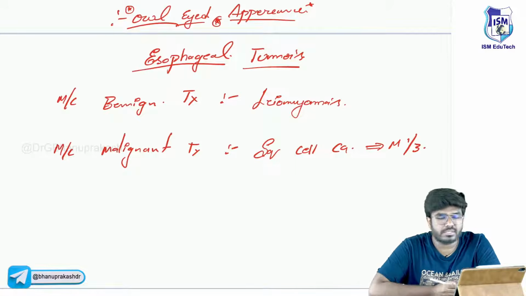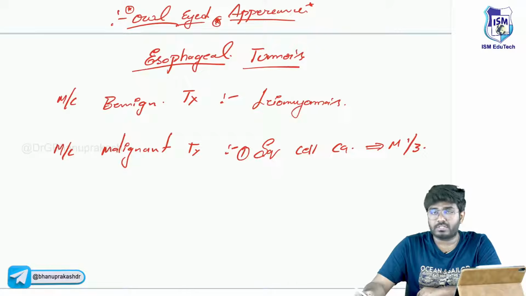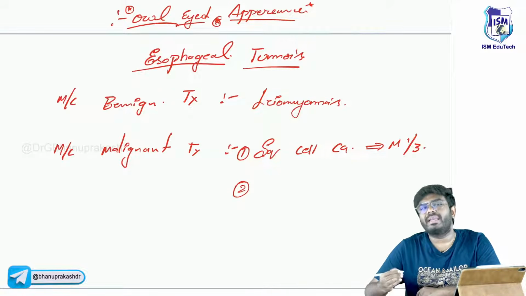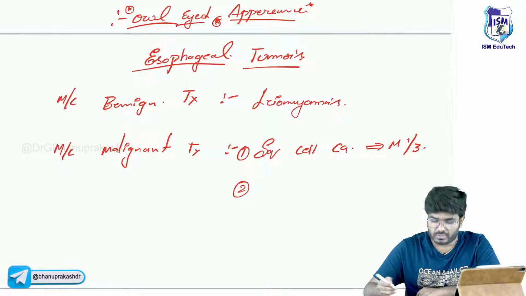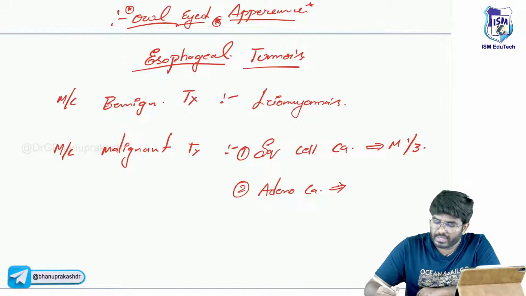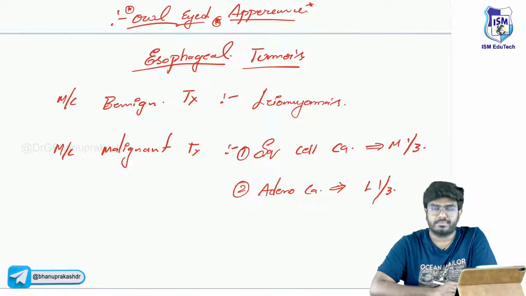Okay, leiomyoma, sir. So the most common malignant is squamous cell carcinoma. It's seen in the middle one third. Not the most common, but one more malignant cancer of the esophagus is adenocarcinoma. Where is adenocarcinoma going to be seen? Adenocarcinoma is going to be seen most commonly in the lower one third. Okay, lower one third, sir.